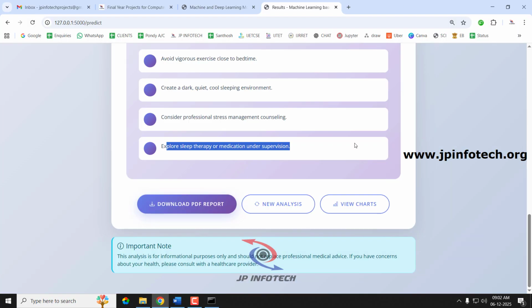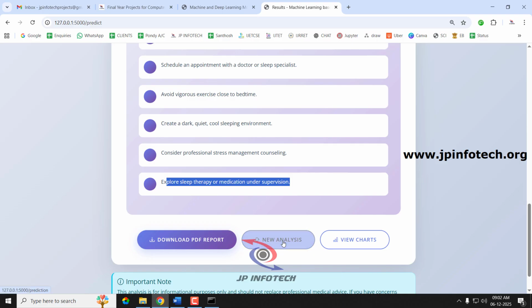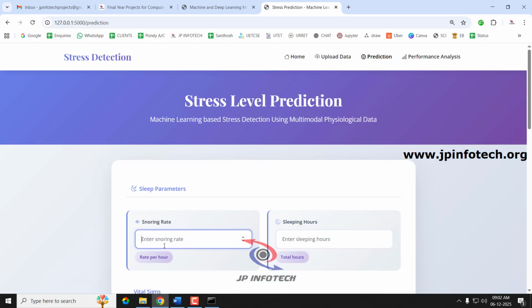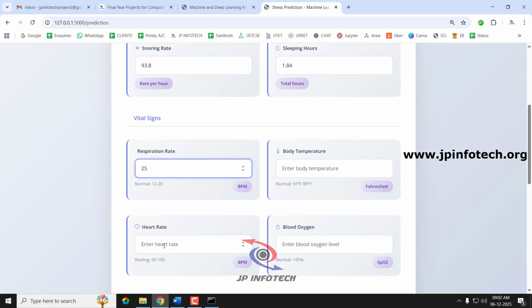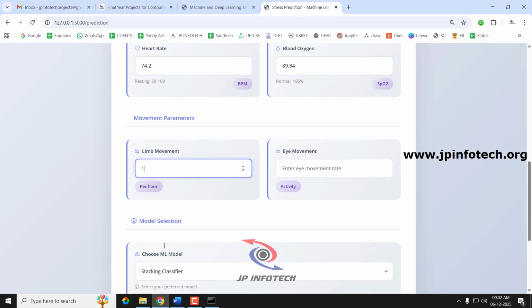So now to predict another case, let us select this new analysis. So now let me enter the second case: snoring rate as 93.8, sleeping hours as 1.84, respiration rate as 25.68, body temperature as 91.84, heart rate as 74.2, blood oxygen as 89.84, limb movement as 16.6, eye movement as 99.6.